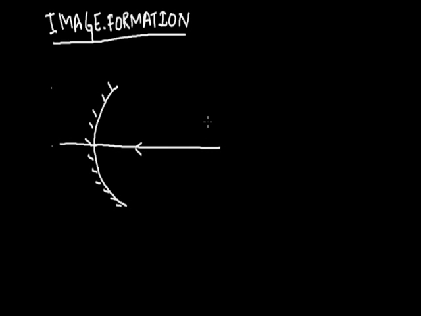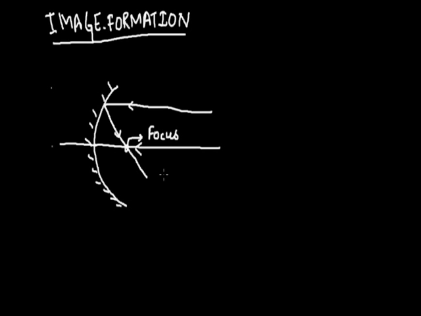One ray that is coming parallel to the principal axis, and after incidenting on the concave mirror, it passes through the point focus.